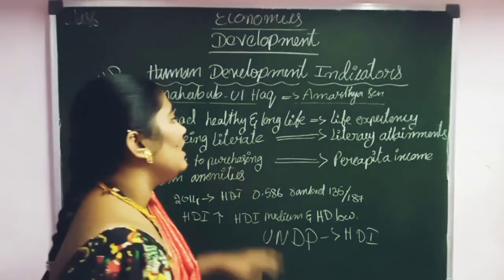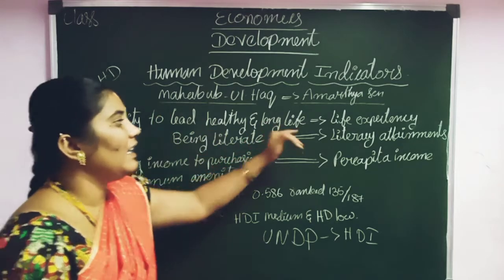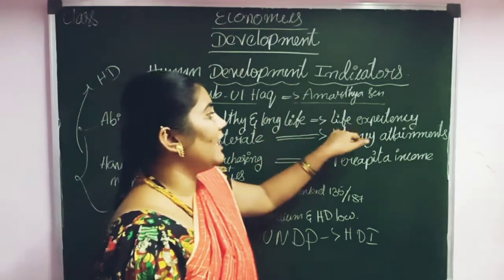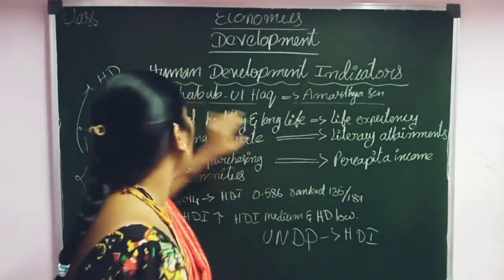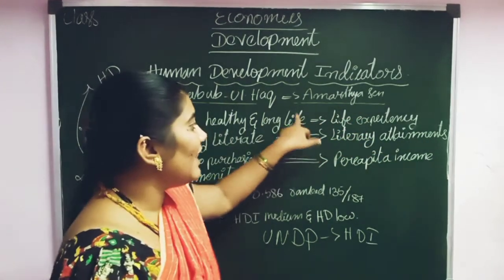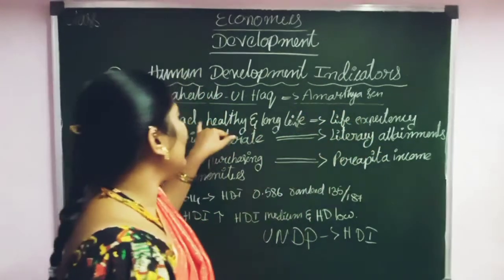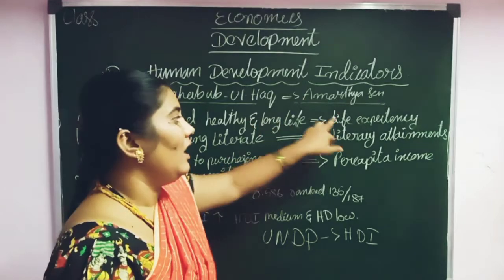So, the ability to have a healthy and long life is taken as life expectancy. Ability to lead a long healthy life means life expectancy.